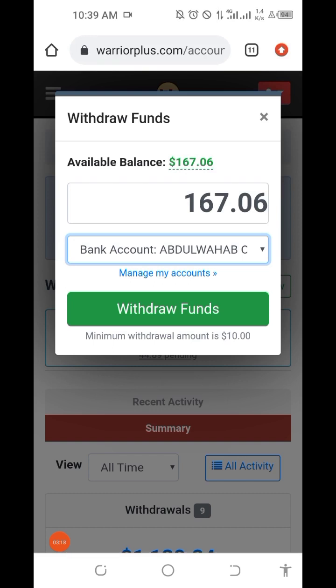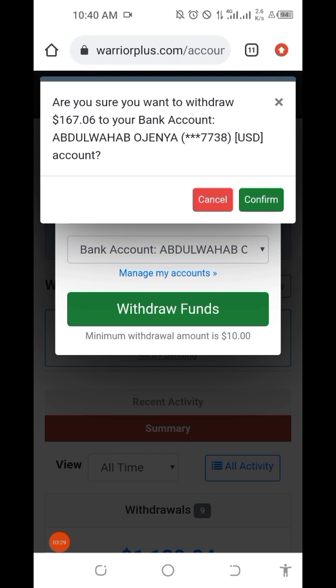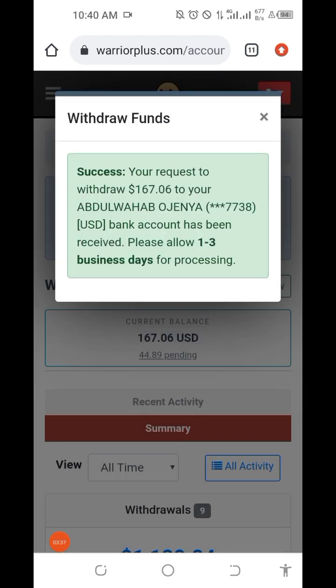The next thing is to hit on this withdraw funds. It will ask me if I want to withdraw to this bank account. I'll click on confirm. Once I click confirm, you can see I'm going to receive this money in 3 business days.